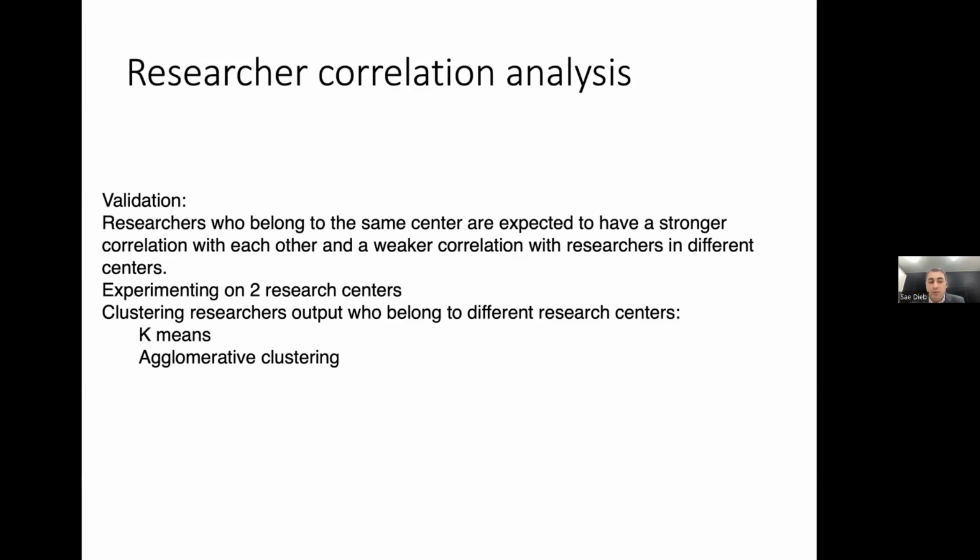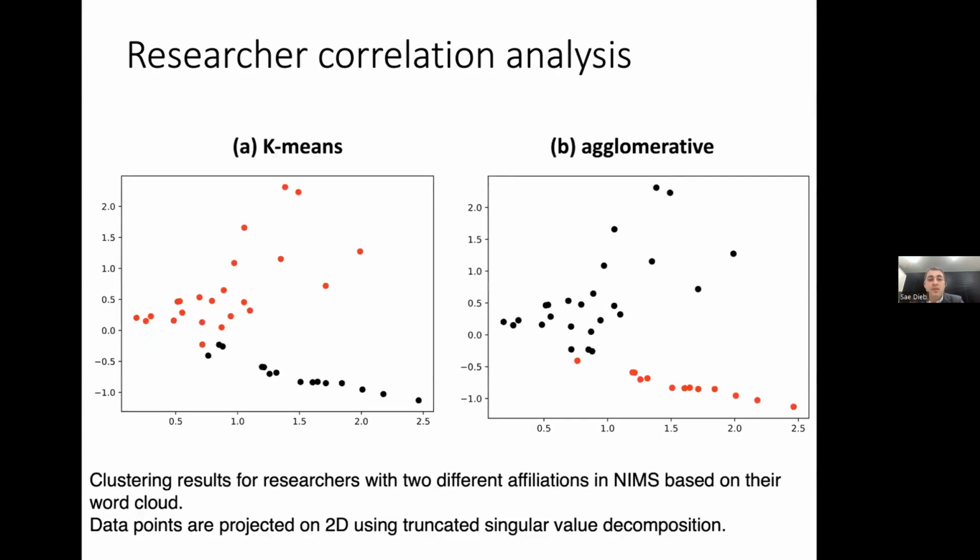In this case, probably you are familiar with K-means. K-means tries to cluster data points into K clusters using the closeness, how close the data point is to the centroid of the cluster. But the agglomerative clustering considers each data point as a cluster by itself and then tries to merge two data points at a time, going up using their closeness or their similarity into one cluster. So this is the performance for K-means and agglomerative clustering.